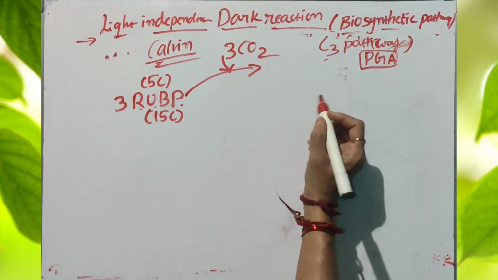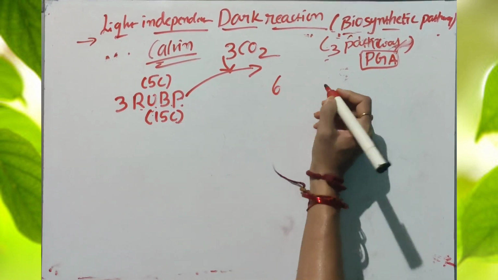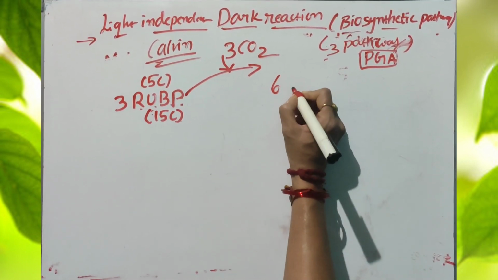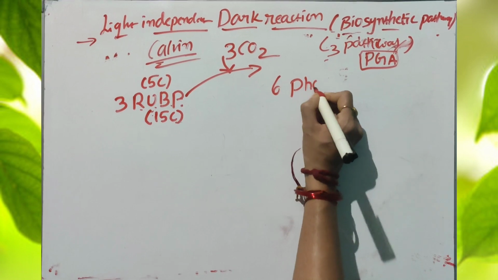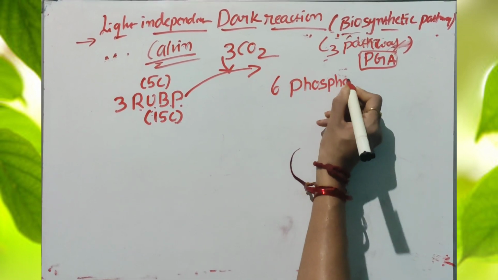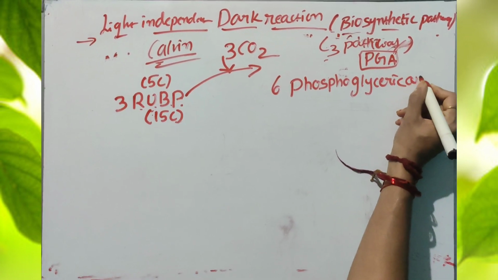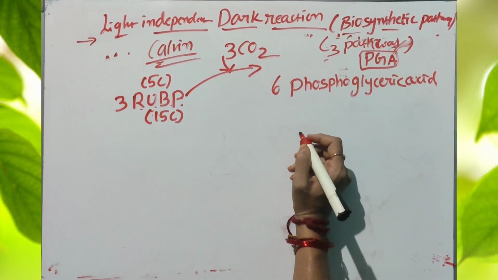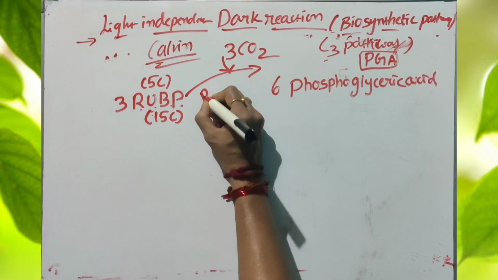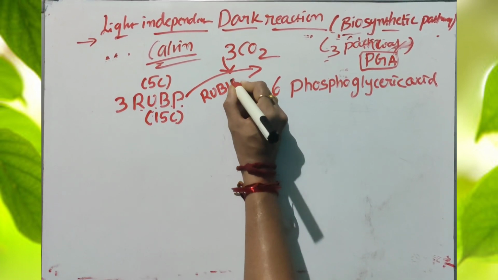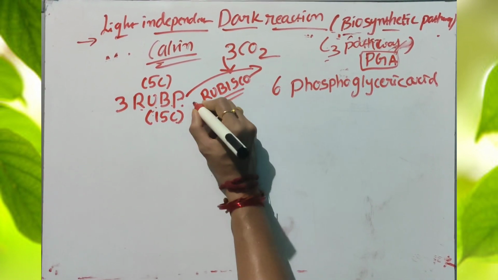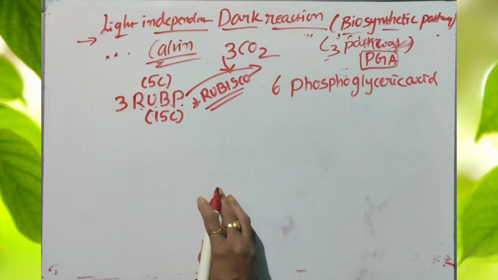Totally 6 molecules of phosphoglyceric acid are released by the enzyme Rubisco. This is a very important enzyme.